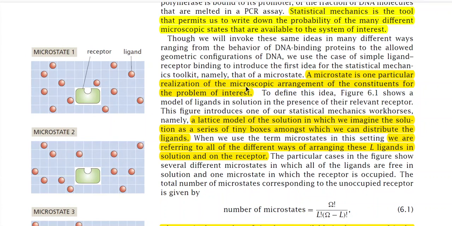Now we will learn about the microstate which is relevant for some biological systems. I think you have some idea about microstates, but we will discuss this concept in the context of biological systems.